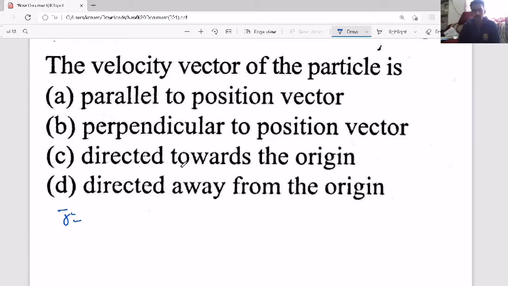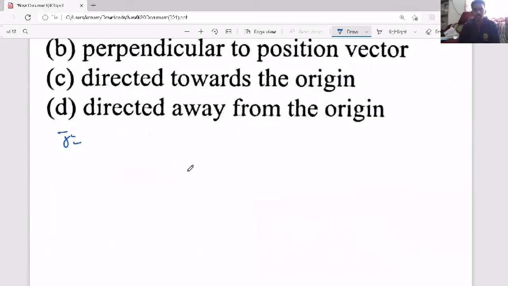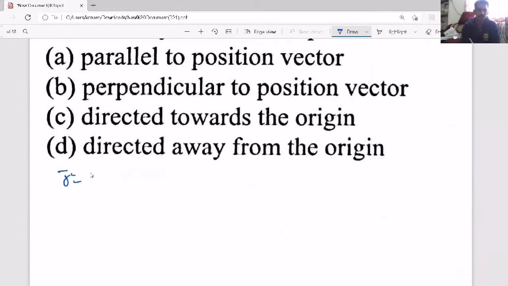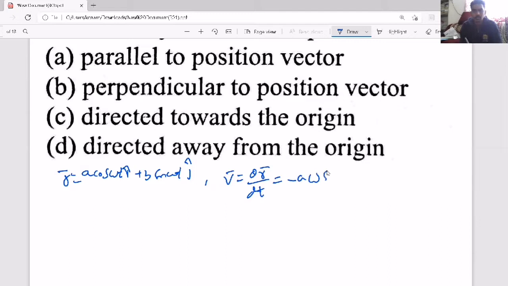R bar is, what they have given? A cos theta plus B sin theta. So R bar is A cos omega t i cap plus B sin omega t j cap. Then velocity means rate of change of displacement, that is position. If you differentiate, it will become minus A omega sin omega t i cap plus B omega cos omega t j cap. Now if you take the dot product, you will get 0.